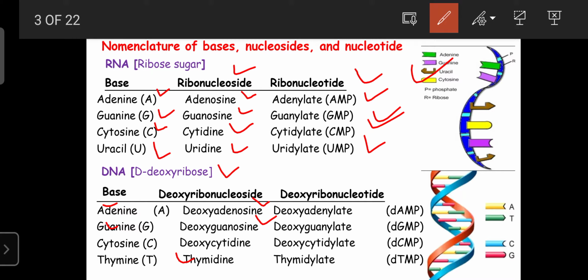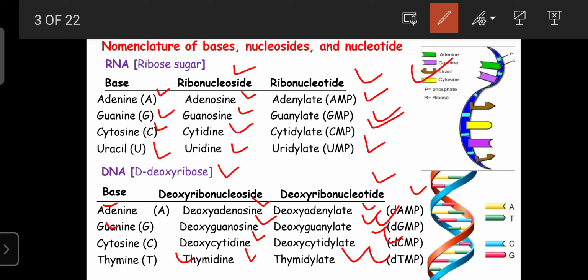Like that, cytosine becomes deoxycytidine, and thymine becomes thymidine. Then with the addition of phosphate groups they become the deoxyribonucleotides. Those are deoxyadenylate, deoxyguanylate, deoxycytidylate, and thymidylate. They are denoted as dAMP, dGMP, dCMP, dTMP.